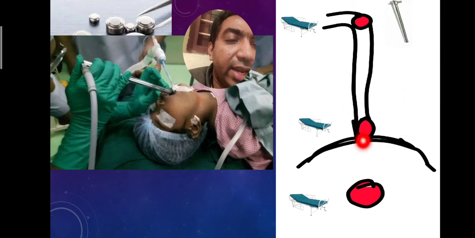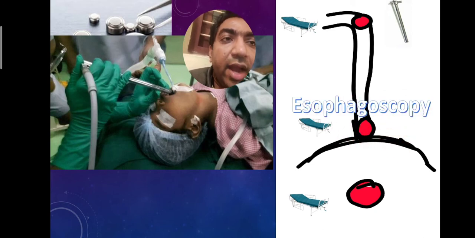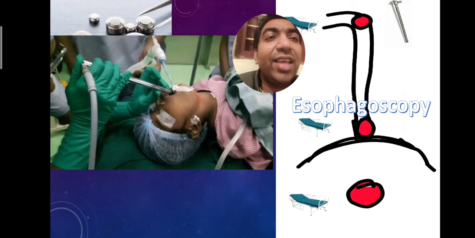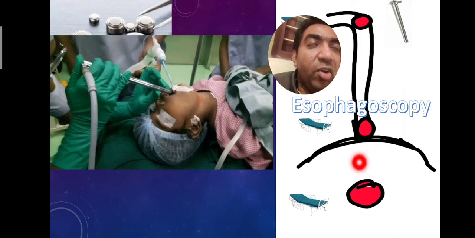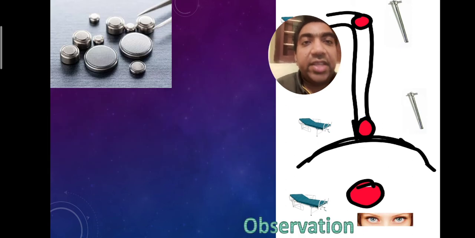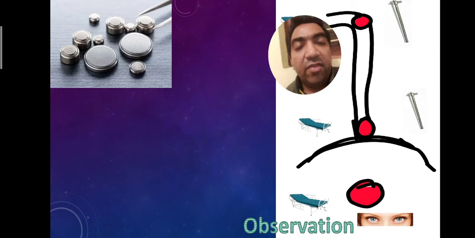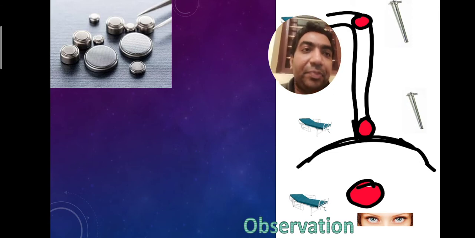If the button battery is here above the cardiac junction, then also we have to go for the esophagoscopy. We cannot keep the button battery there. It is going to perforate. It is dangerous. Suppose the button battery is here in the abdomen, just past the stomach, then what to do? We have to admit the patient and observe the patient for perforation. We can also give a syrup so that the button battery does not stay in a constant position. Follow up the patient with X-ray and make sure that the button battery has passed, and then only send the patient home. Otherwise, there is a high chance of perforation in case of a button battery.